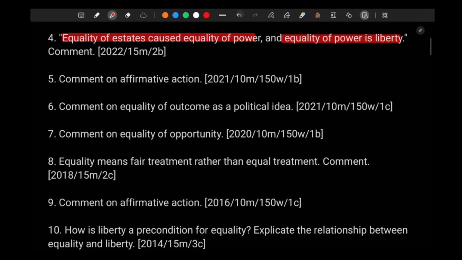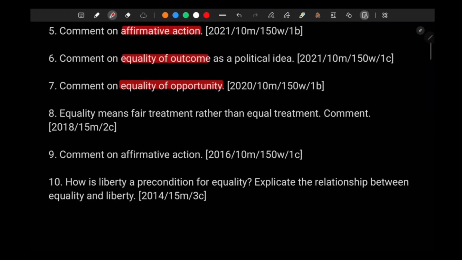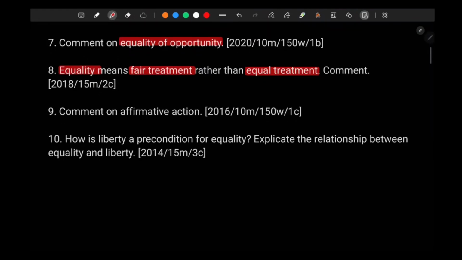Then affirmative action. Then equality of outcome, equality of opportunity, right? How equality is fair treatment rather than equal treatment, right? Justice, as Rawls said, was equality and fairness, not equality or fairness, right? So then affirmative action again. Then how liberty is a precondition of equality.